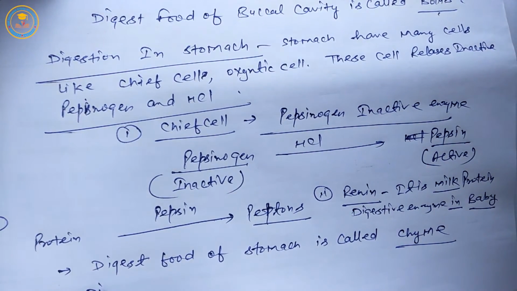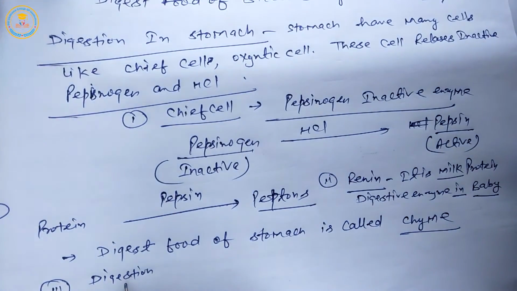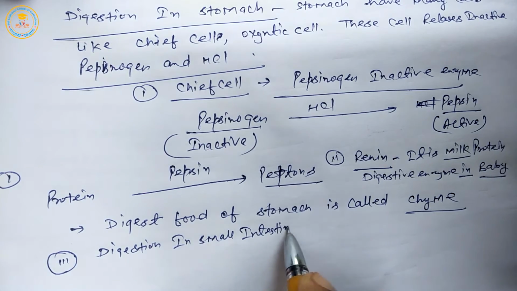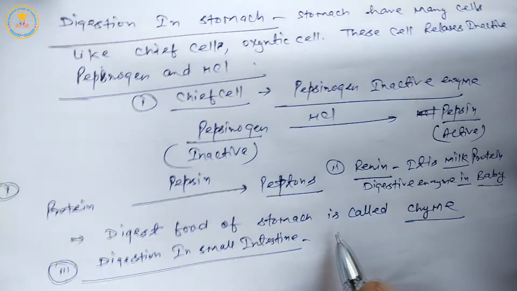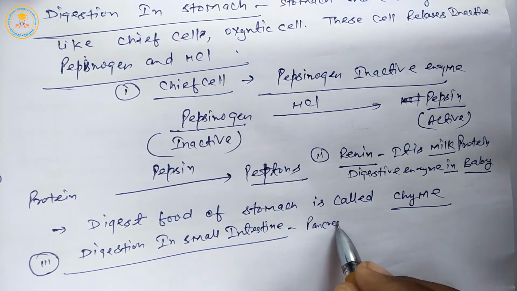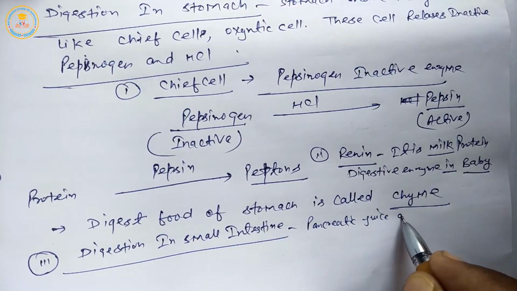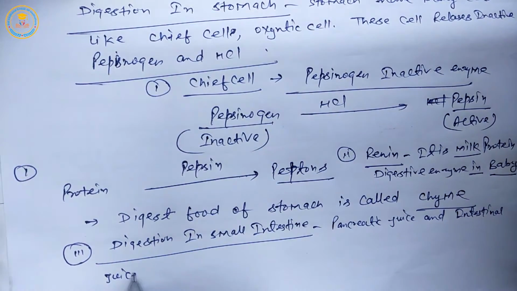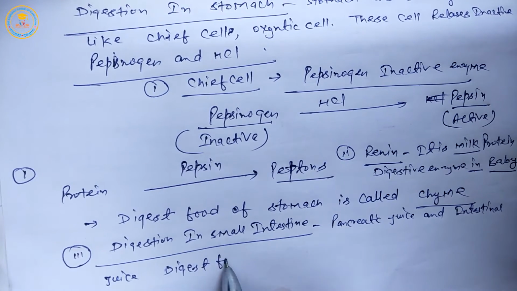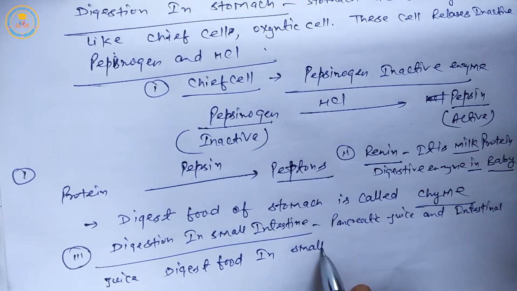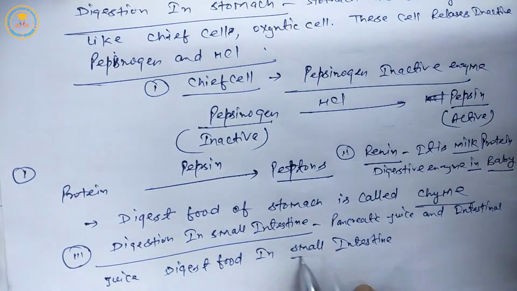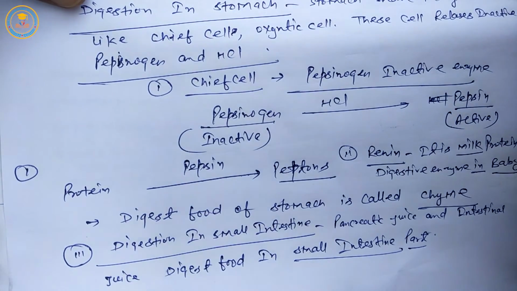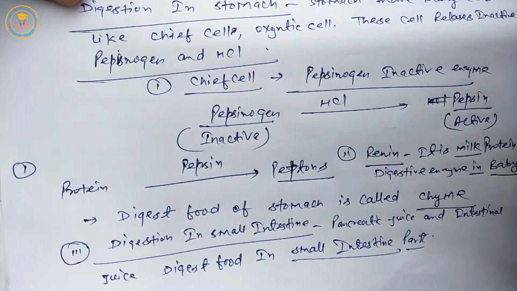Third is digestion in small intestine. Pancreatic juice and intestinal juice digest food in small intestine part by different enzymes like maltase, sucrase, lactase, dipeptidase, phosphatase, lipase.